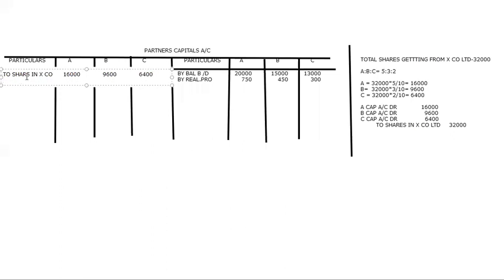Now cash, I don't know yet. So what is our practice? We add the credit side and see whether the totals are matching or not. That will be our balancing figure, cash. So to cash, balancing figure. Now please total it and tell me how much is the balance left over. 20,750 minus 16,000, I think it will be 4,750. It will be 4,750 only. You got it?